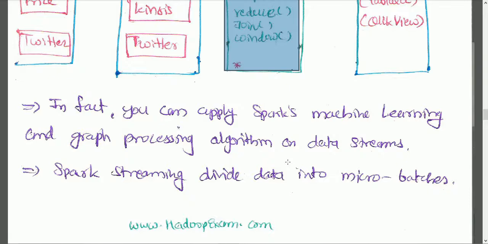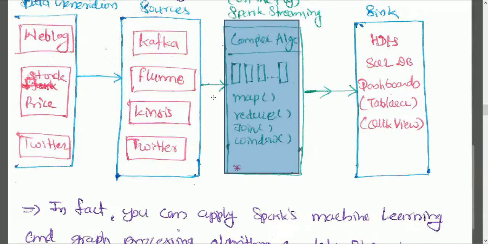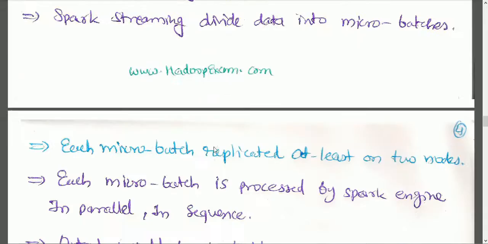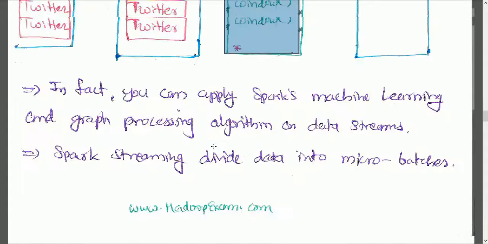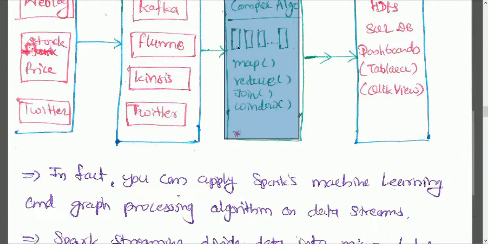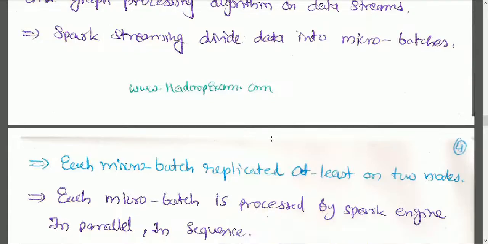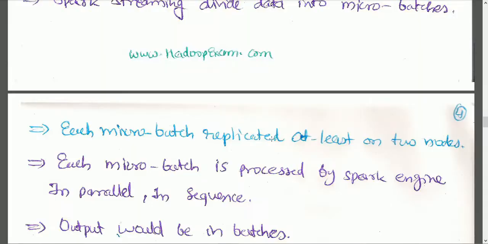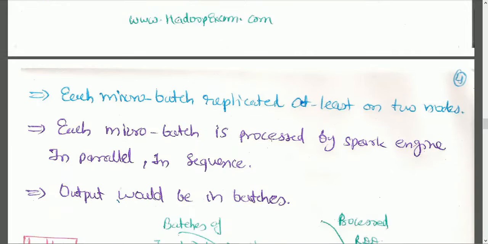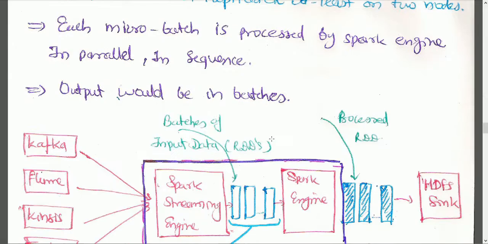So Spark Streaming divides data into micro batches. You can see streaming is coming and micro batches are created. Each micro batch is replicated on at least 2 nodes by default when it is created. You can reduce it or increase it. Each micro batch is processed by the Spark engine in parallel or in sequence; both are possible. The output would again be in batches.